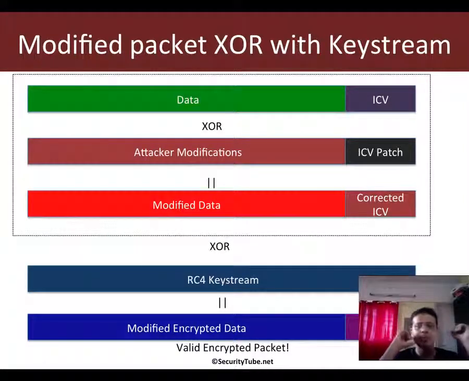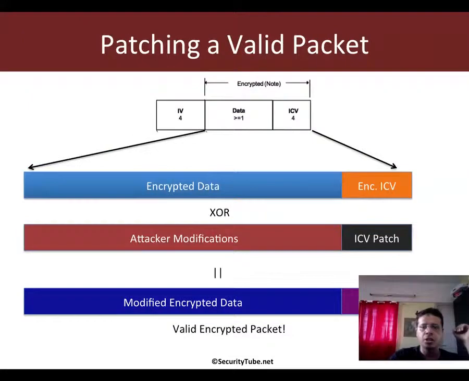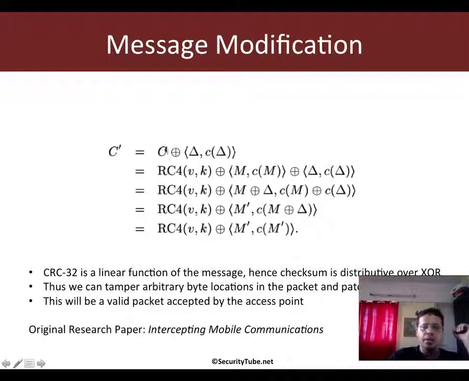A little bit of math here and there, and that is exactly what the first slide talks about. We have the encrypted packet, and we create a bit mask and calculate a CRC32 checksum for that bit mask. Then we concatenate both of these and XOR it with the original ciphertext, which is the original encrypted packet. Now the original encrypted packet is nothing but the RC4 key stream being XORed with the original message and the original ICV. And when you XOR it with the bit mask and the checksum of the bit mask, basically due